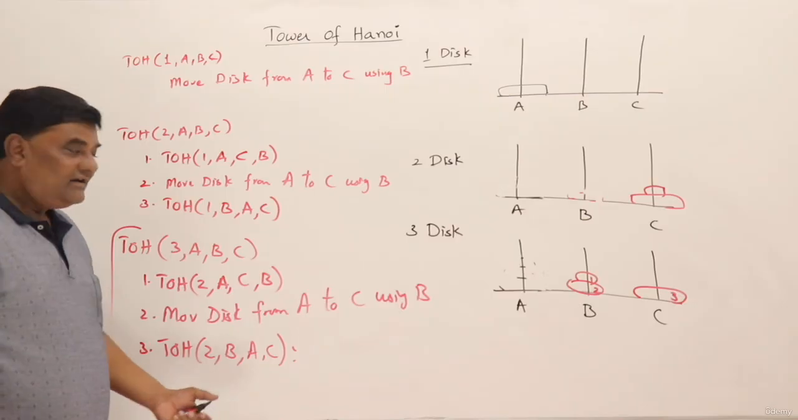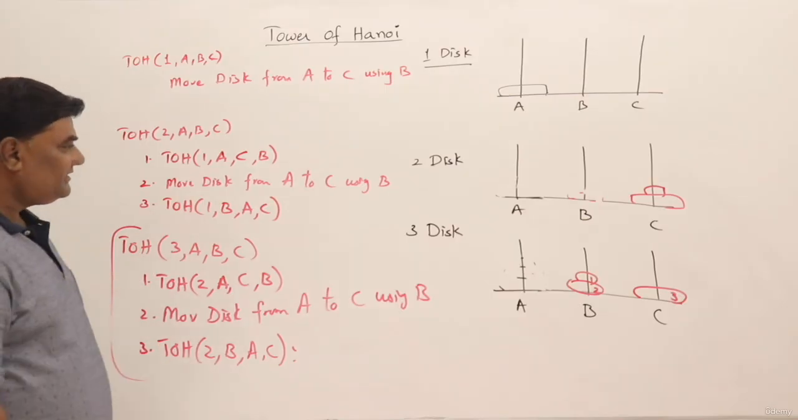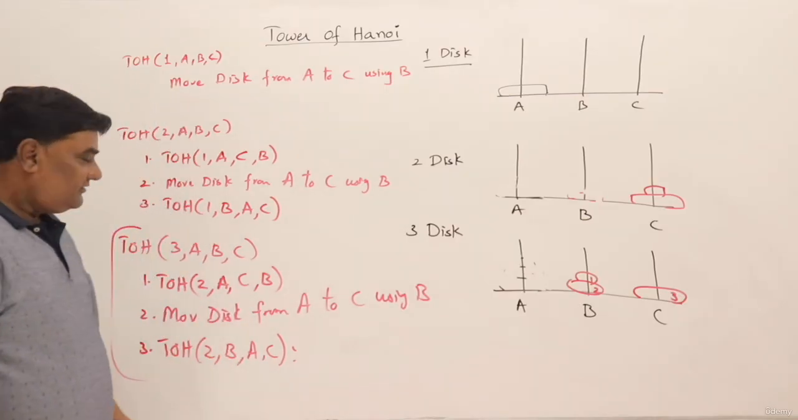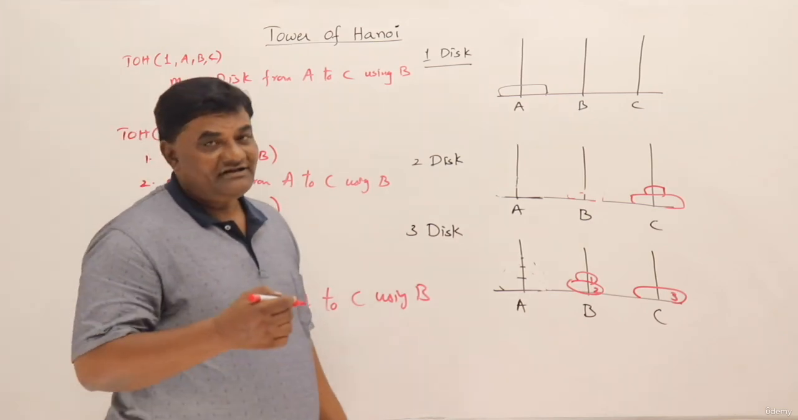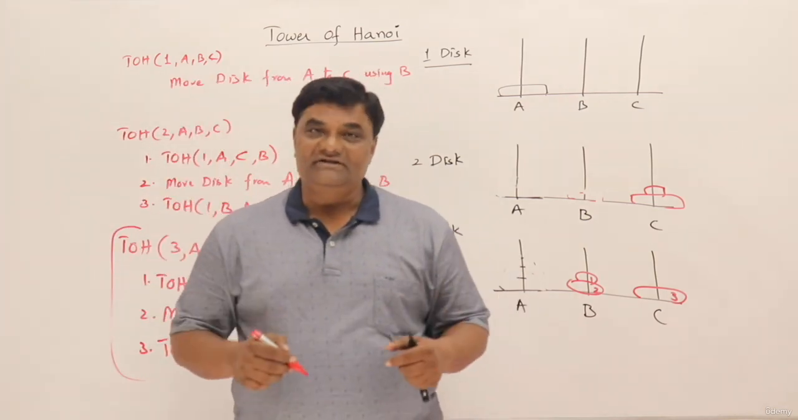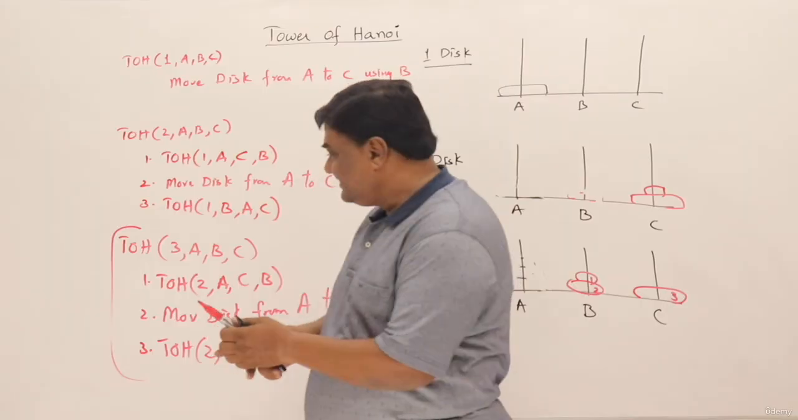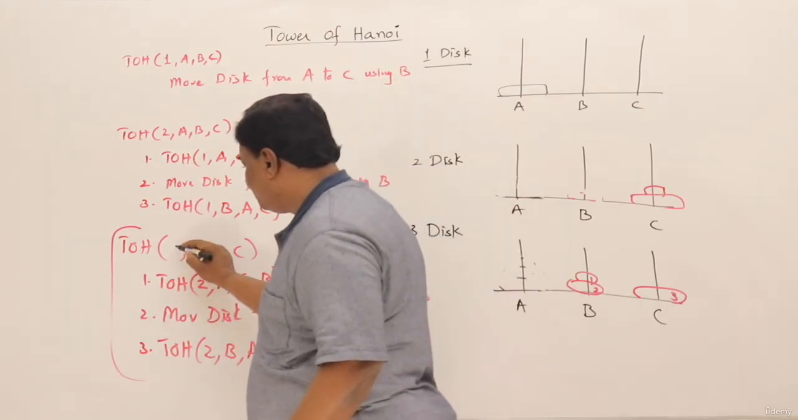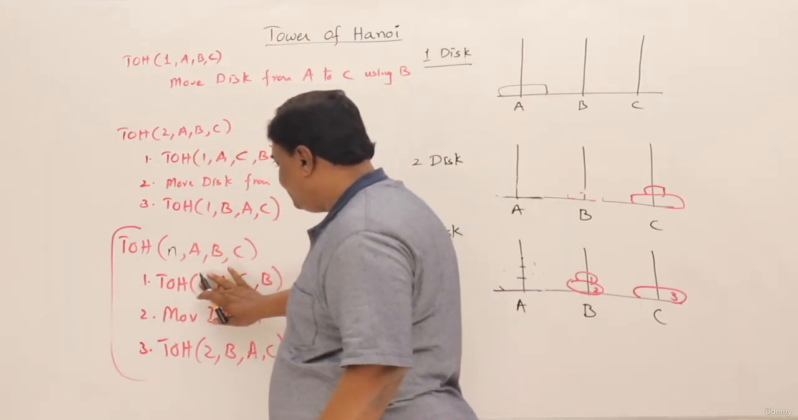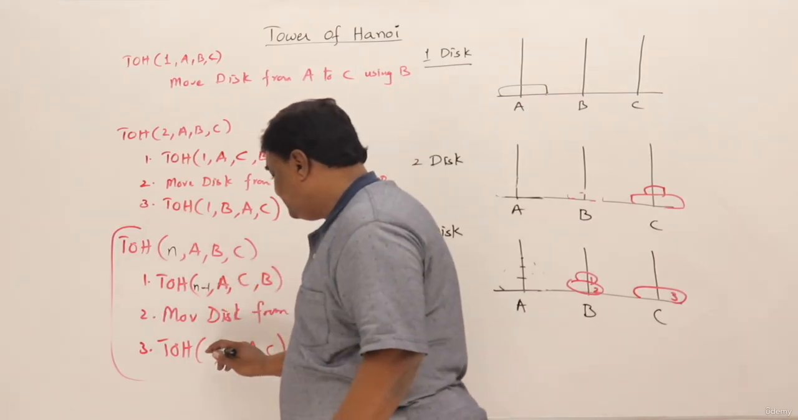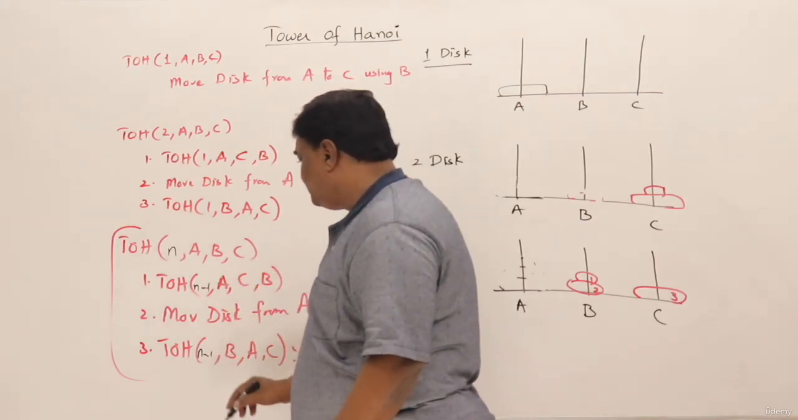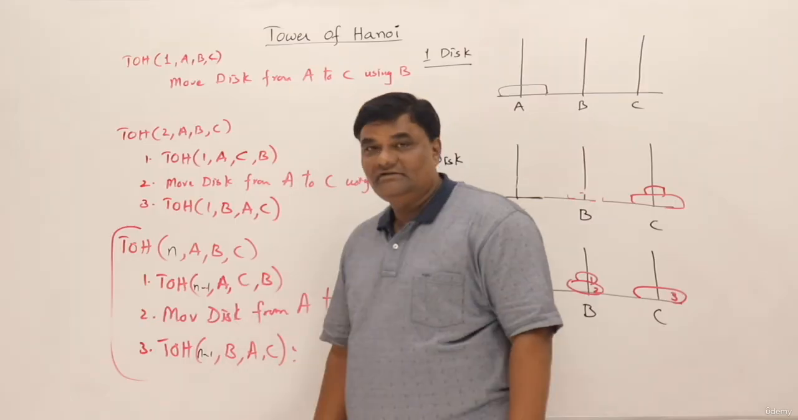Now from this 3-disk procedure, we can generate the idea for n number of disks. So suppose this is n, then what it should be? N minus 1. Then what this should be? N minus 1. That's it.